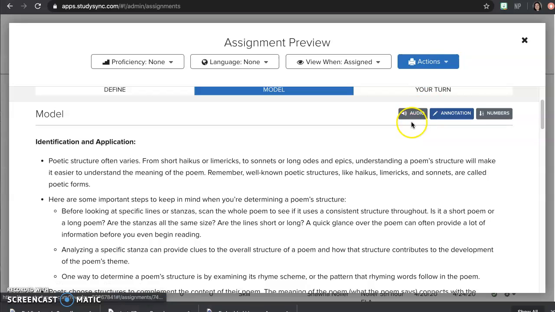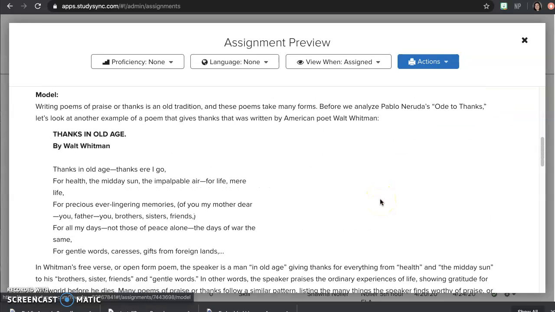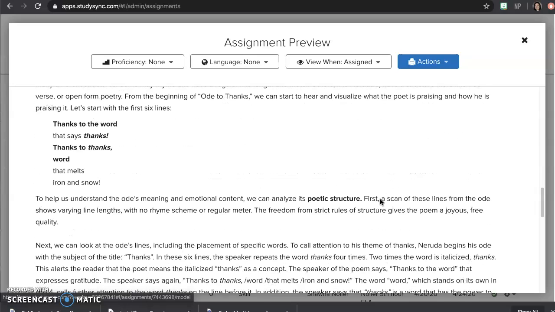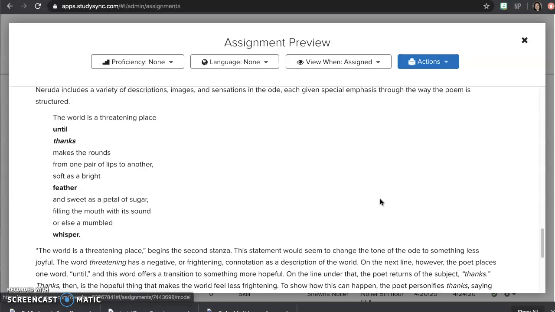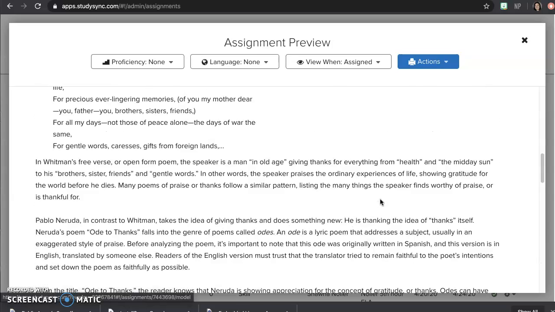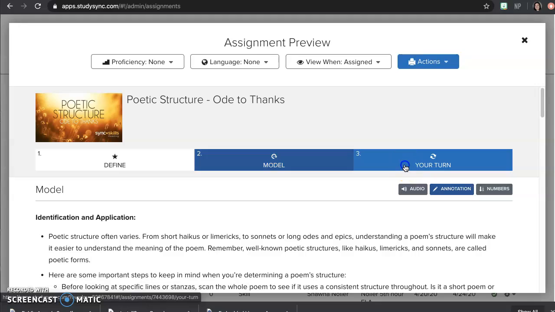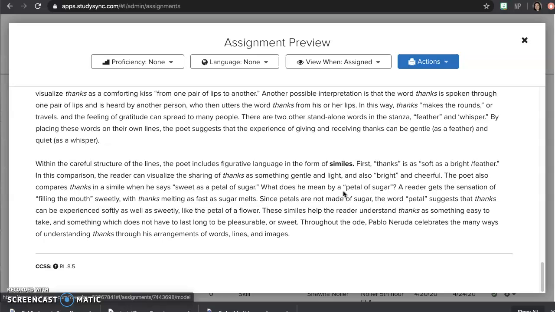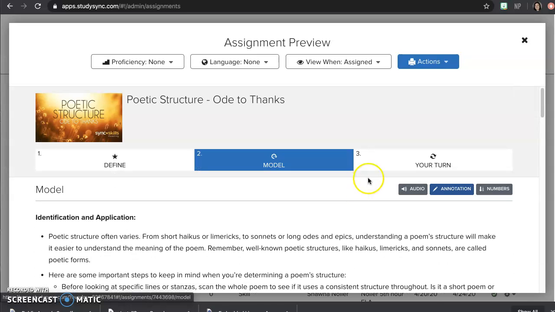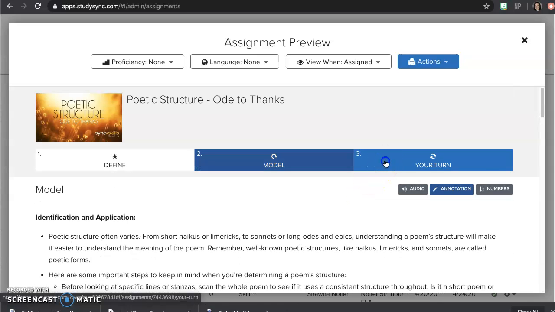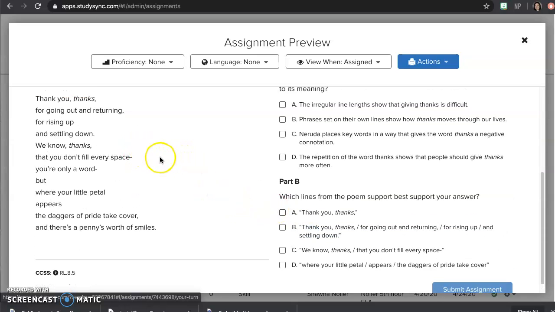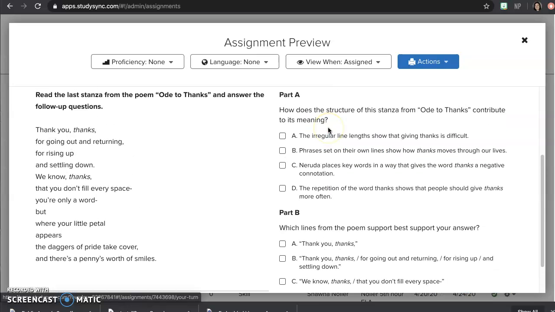If you choose to have it read to you, you always have that option over here on your audio section. So you'll go through that. There's an example from Walt Whitman. So you can go through and read to get some more examples. So that's the model section. And then you'll come over here after you click your turn. There's no save and continue on this one. You'll read the last stanza from the poem, this short little section here, and then you'll answer your 2 questions.